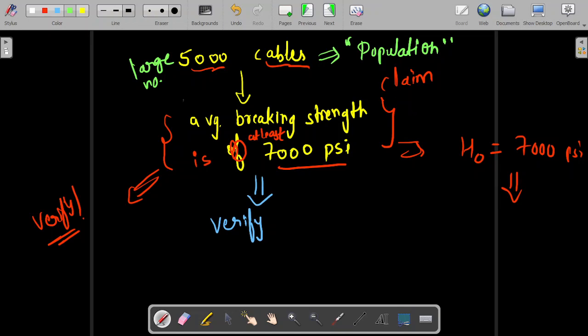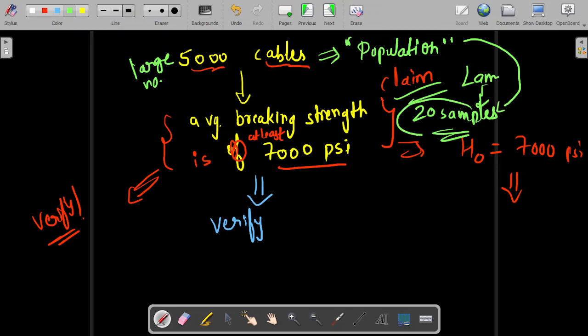In order to verify this claim, one lame process could be to measure the strength by some machine or tool individually for 5,000 cables. Let's say we have 10,000 cables. Is it feasible to measure such a huge amount of cables using some method? No. So what we need is to randomly take 20 samples from this 5,000 population. This is called the population, and these are called samples. We'll measure only the mean of these 20 samples,